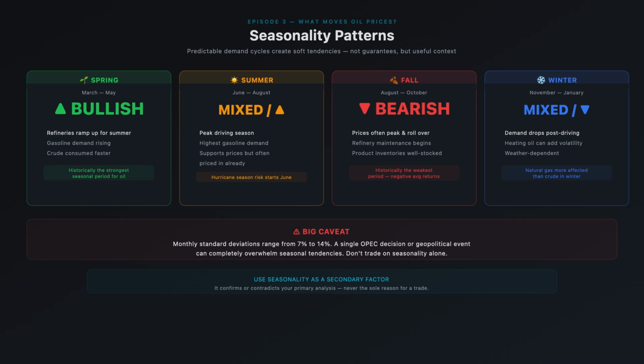Now, a huge caveat: these seasonal tendencies can be completely overwhelmed by a single OPEC decision, a geopolitical event, or a major economic shift. Monthly standard deviations in oil range from 7 to 14%. So don't trade on seasonality alone. Use it as a secondary factor that confirms or contradicts your primary analysis.